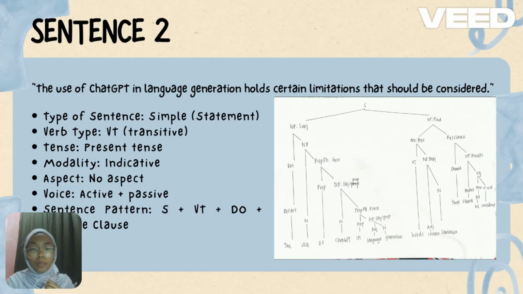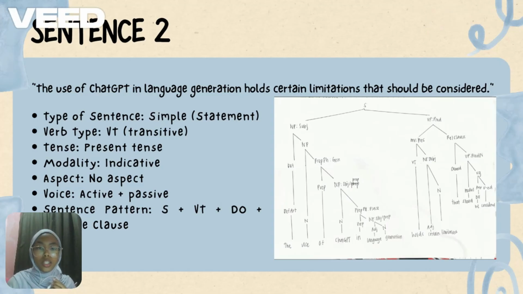Then we have a prepositional phrase of genitive, of ChatGPT in language generation, which shows position or possession of asset or association. Inside that, we have another prepositional phrase, in language generation, where language functions as an adjective modifying the generation.